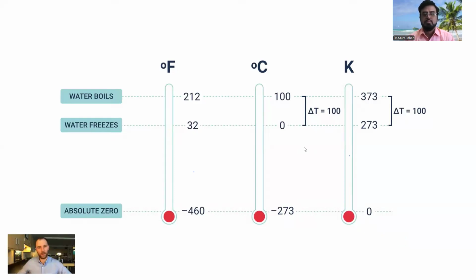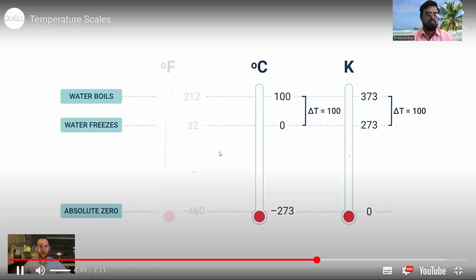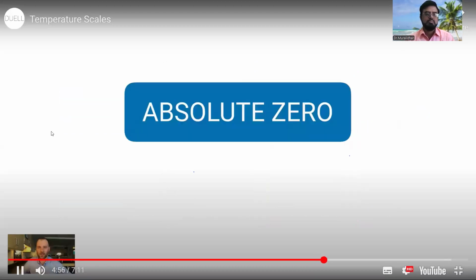One other thing to mention is that Fahrenheit just really doesn't have a very solid reason for having this scale. In chemistry, we tend to ignore Fahrenheit completely. Of course, it may be interesting to you to convert Fahrenheit degrees to Celsius or Celsius to Fahrenheit, just so you have an idea of what a certain Celsius measurement is based on what you're used to. But in chemistry, we will not use Fahrenheit. And for that reason, in this video, we are not going to talk about how to get between Fahrenheit and Celsius, or Kelvin for that matter. I just want to show you how to convert between Celsius and Kelvin, because that's what we'll do so often.